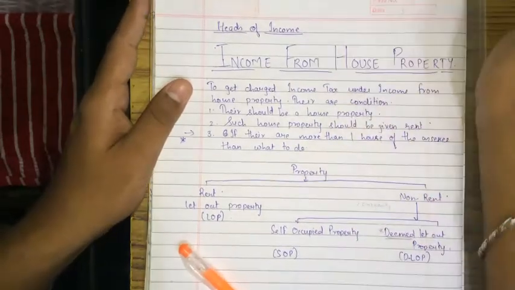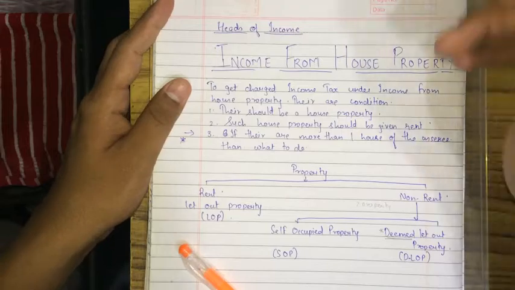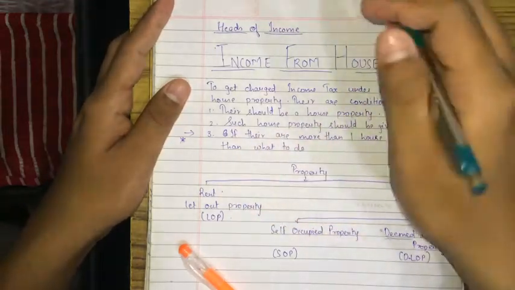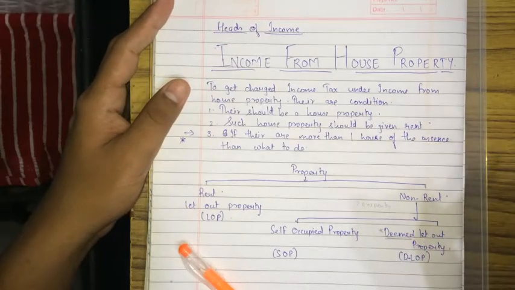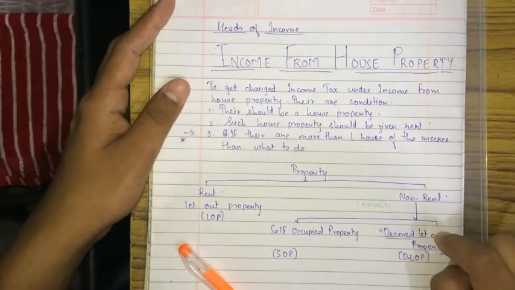So it is better to give it on rent and claim let out property, because you will at least earn something and pay tax. Here you are not earning anything and you have to pay tax. This is what is known as deemed let out property.